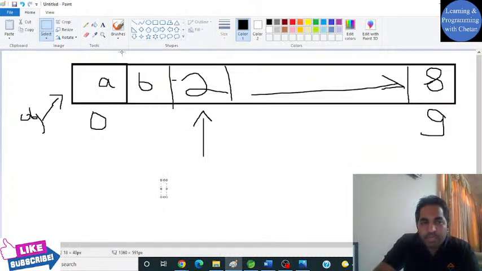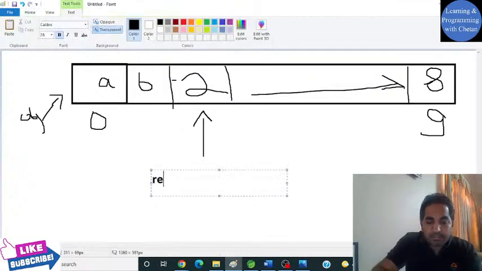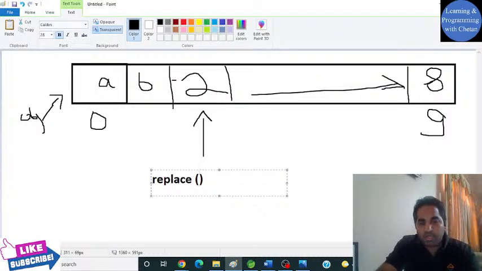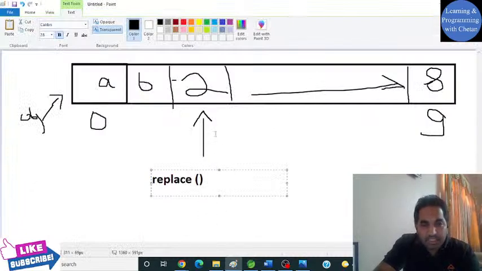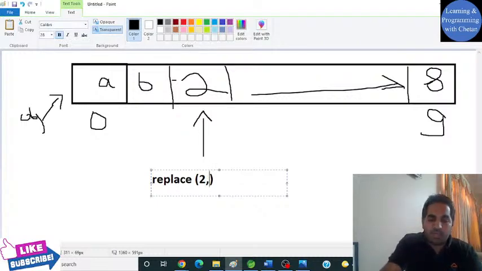So this is what we are trying to do: we are trying to provide the replace operation. This is my second index, so I want to replace the element at the second index with some value as x, y, z, and it is of string type.